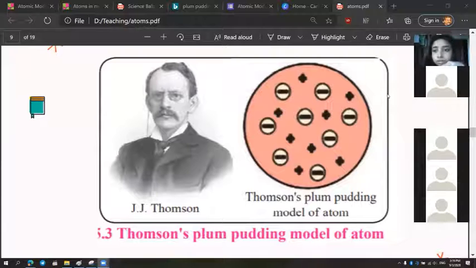So now we have learned two models. What are they? Can somebody explain the two models that we just learned, quickly in one sentence? Sahil, would you like to try?